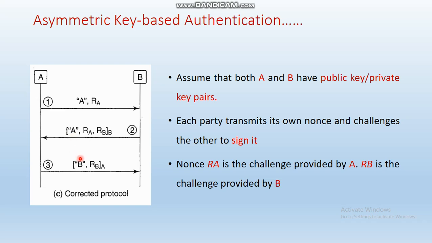In the third step also you can see that party B's identity, that is the recipient's identity, is also mentioned here, so that even if there is an attacker, he cannot interrupt the communication, or he cannot change the digital certificate or the information that is being sent. So the main thing here is that they are going to send the identity, the sender information and receiver information, everything is clearly mentioned in this particular protocol. So this is the corrected protocol of asymmetric key based authentication.